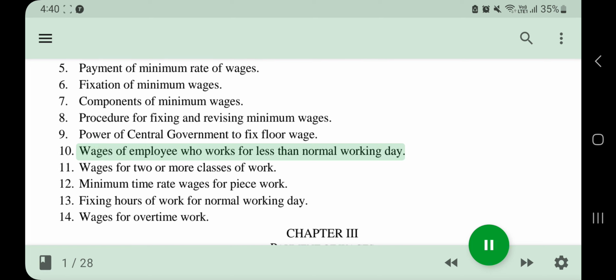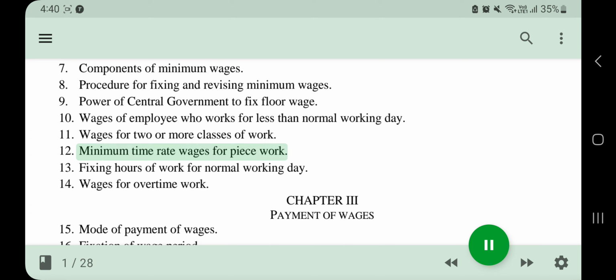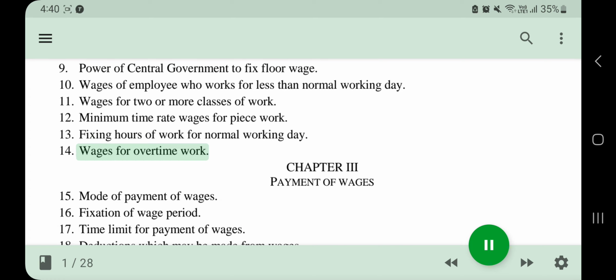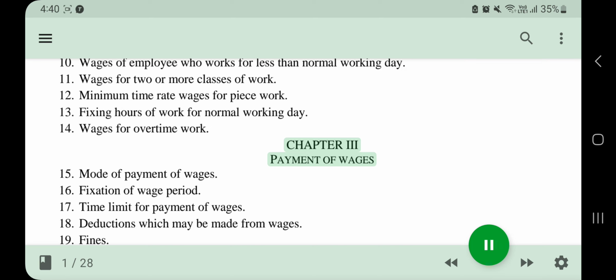10. Wages of employee who works for less than normal working day. 11. Wages for two or more classes of work. 12. Minimum time rate wages for piece work. 13. Fixing hours of work for normal working day. 14. Wages for overtime work. Chapter 3. Payment of wages.